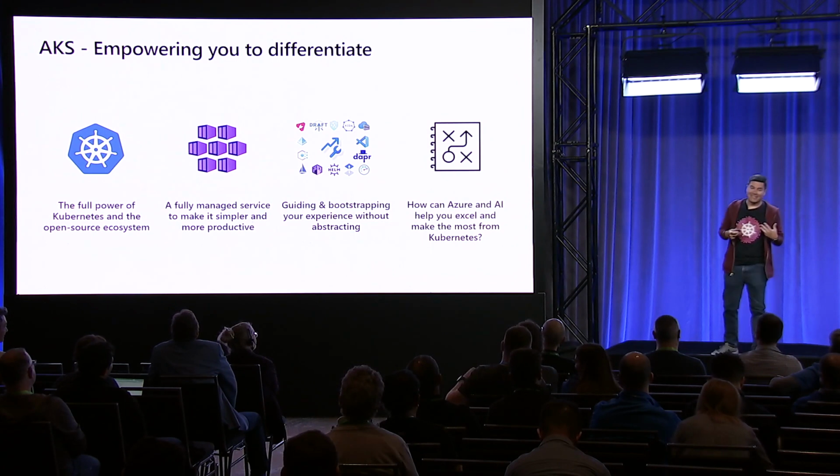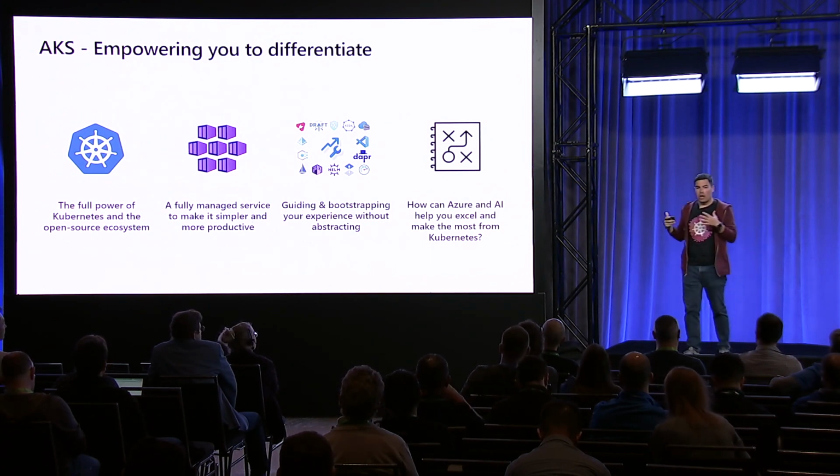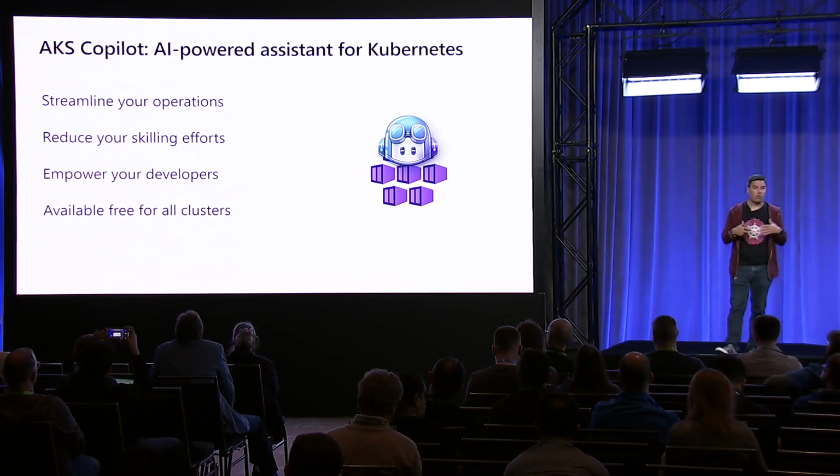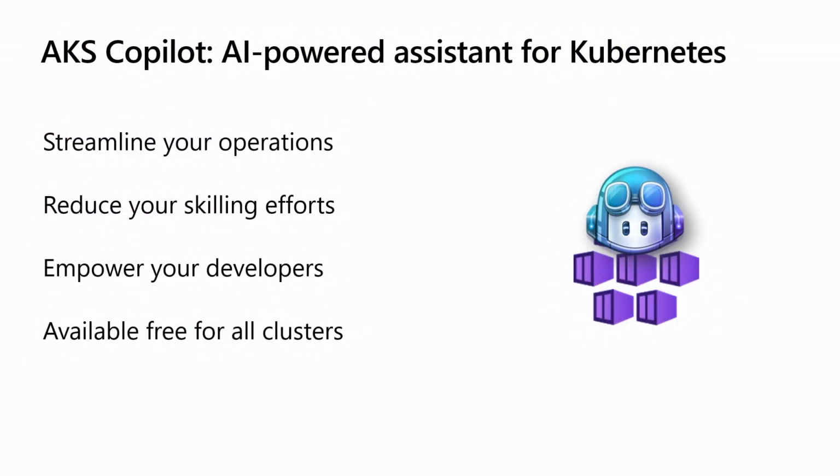But it's not just that, right? We also want to make sure that we are able to help you not just have a slide of logos, but actually use them effectively, and continue to bootstrap and simplify that experience, providing you with choices and help similar to what Paul had with Copilot throughout his session. And so we're really happy to announce the AKS Copilot, an AI-powered assistant for Kubernetes that will enable you to streamline your operations and reduce your skilling efforts, so that you or your teams don't have to learn Kubernetes all at once from scratch and know everything there is to know about it.